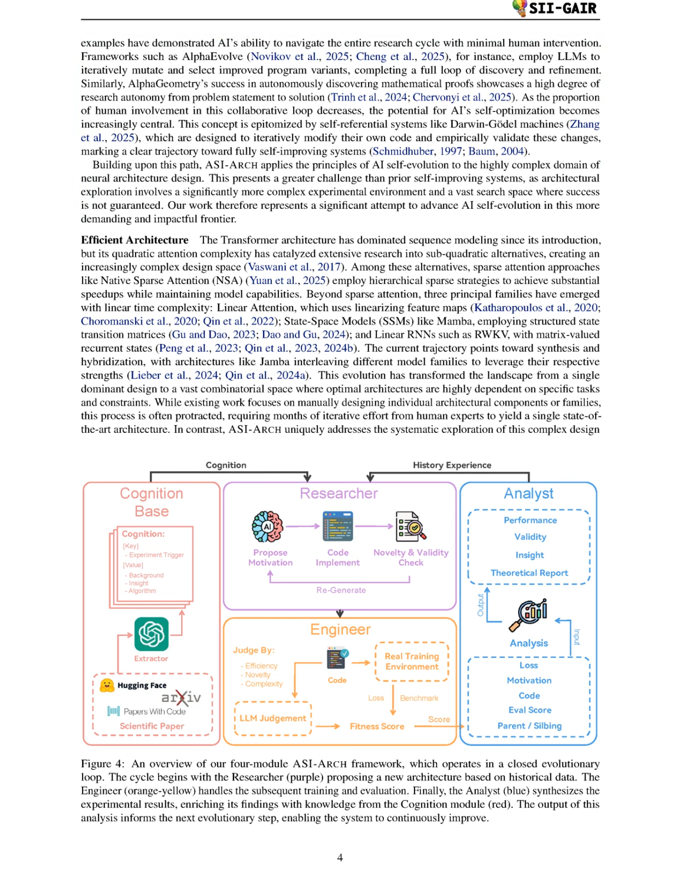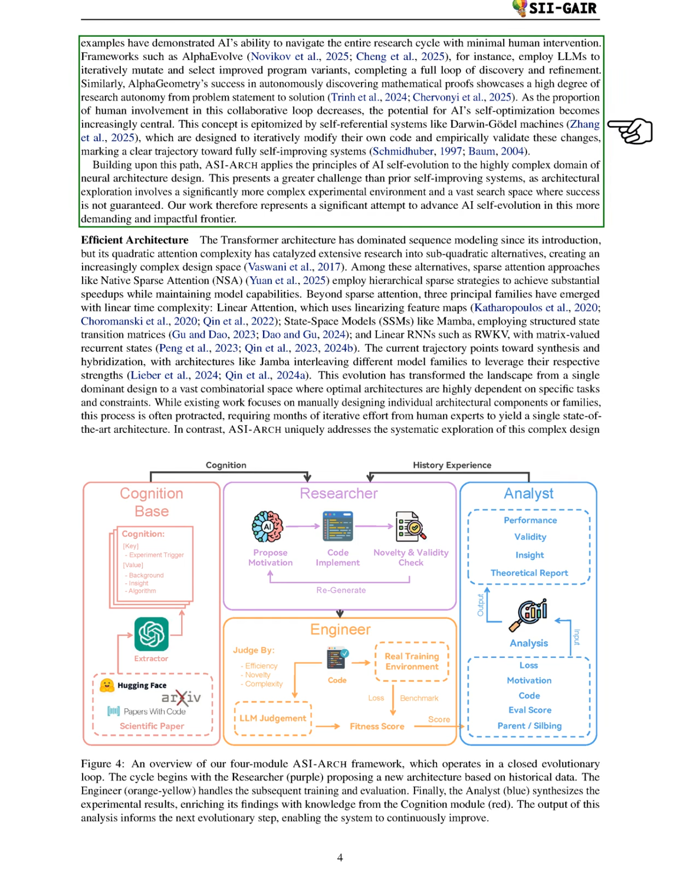Section Summary. In this section, we discuss the transformative potential of artificial superintelligence for AI research, ASI-ARCH, which aims to overcome the limitations of human cognitive capacity by enabling AI systems to autonomously conduct scientific research, particularly in neural architecture discovery. We introduce ASI-ARCH, a pioneering framework that utilizes advanced reasoning capabilities to innovate and validate novel architectural designs, demonstrating that research progress can be scaled computationally rather than being constrained by human expertise.